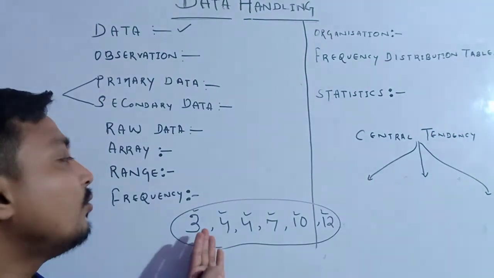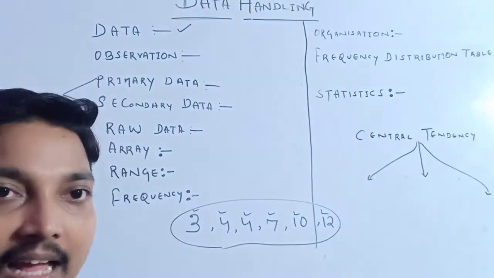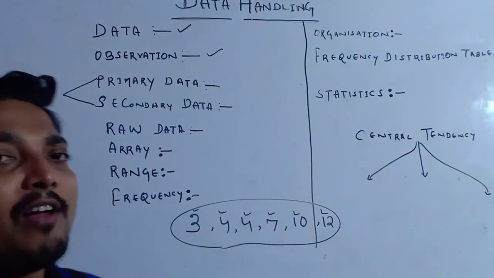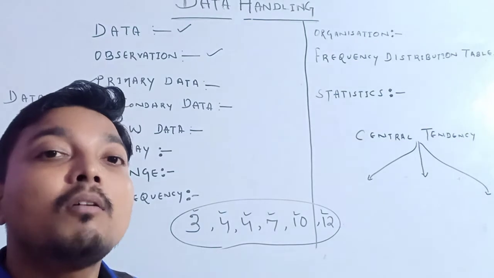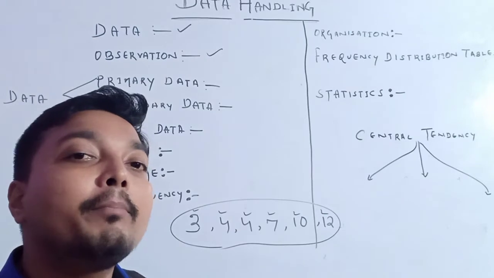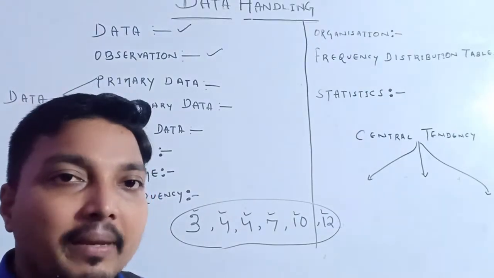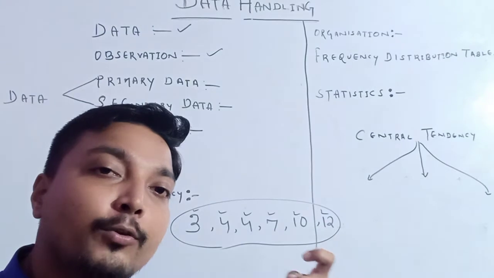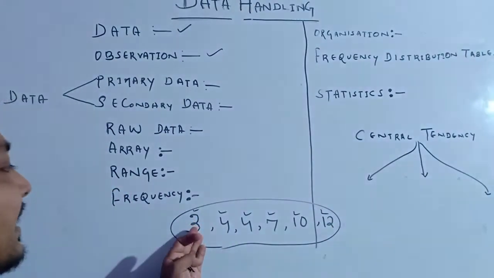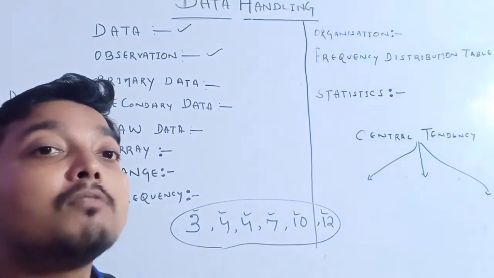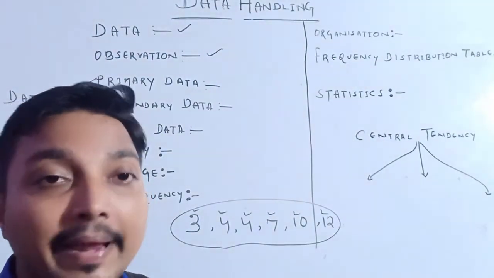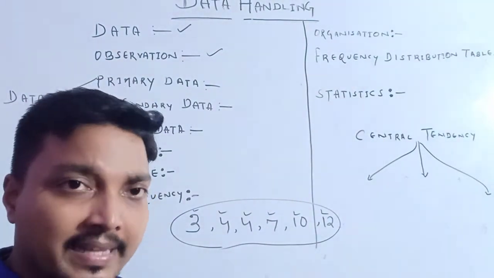So data means numerical information. Next, observation. Suppose I say you have to go and check how many family members each of our students has. You knock on the door of each of your classmates, and when someone comes you observe, meaning you see the total number of family members in that student's house.